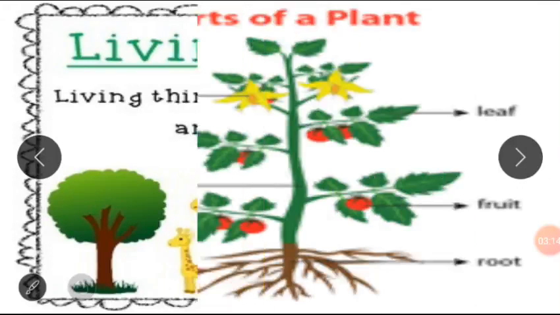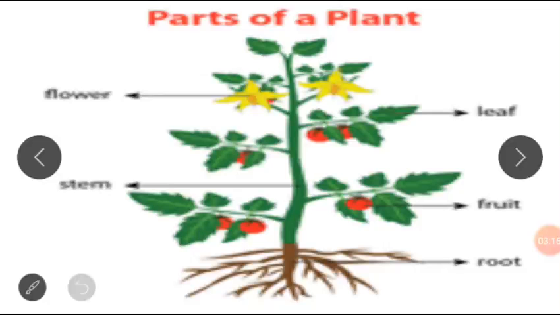Let's move on to the next one. Wow. Part of a plant. Head, shoulders, knees and toes, knees and toes. Children, let's sing. Head, shoulders, knees and toes, knees and toes.